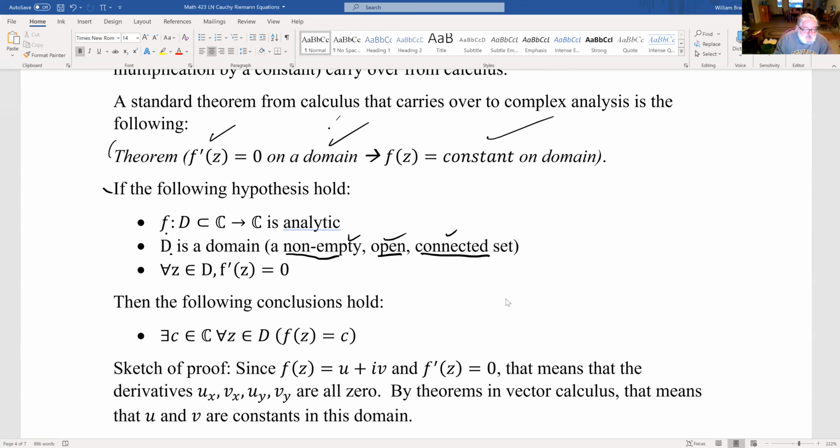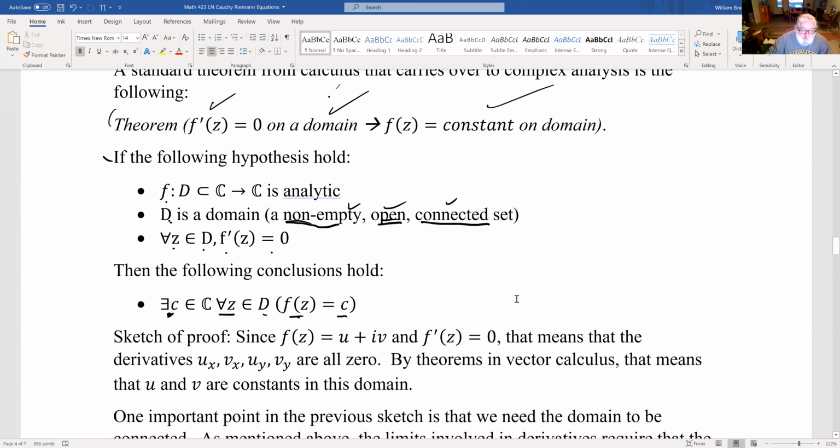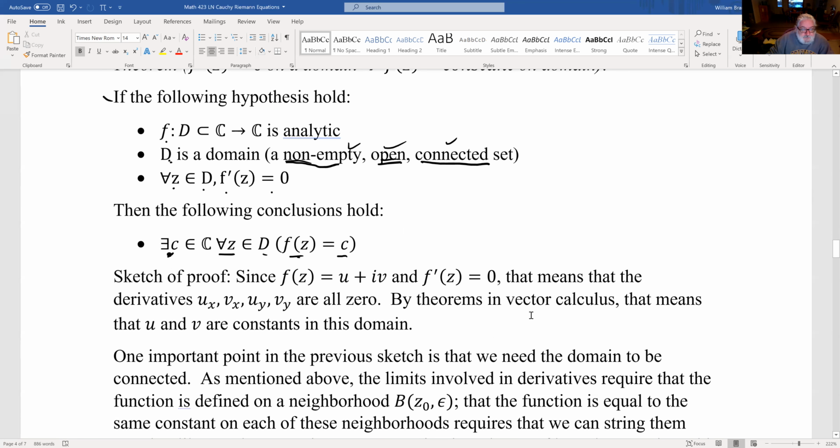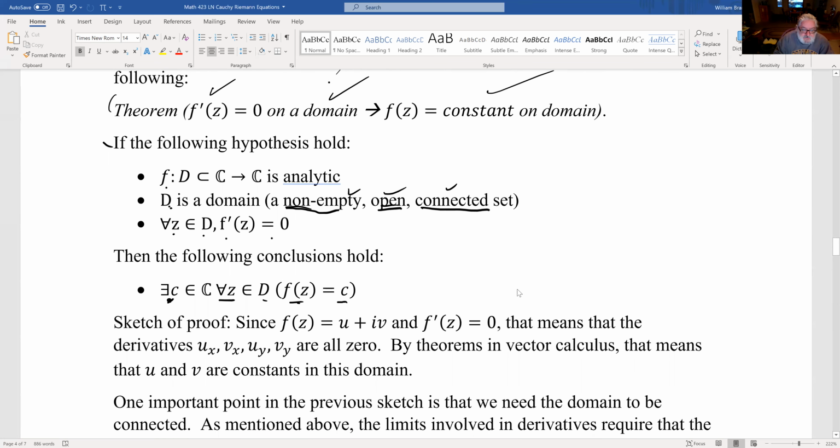The domain of the function is a complex domain set, non-empty, open, and connected. And for every point in D, the derivative is equal to 0. Then for some constant c, and for every z in D, f of z equals c. So the function is a constant. And what's the sketch of the proof here? f of z equals u plus iv, and f prime of z equals 0. That means all the derivatives, all these partials, are equal to 0. And then you can rely on vector calculus, which tells you that if these derivatives are all 0, then u and v have to be constant.